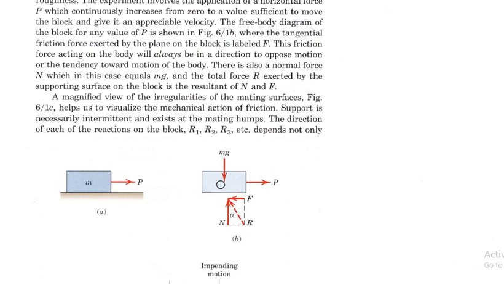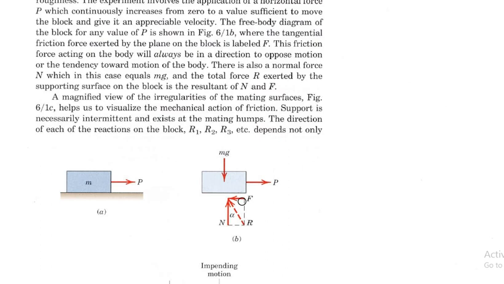The basic concept here is that even though our surface looks very smooth, there are some undulations, ups and downs, on the surface that eventually form the normal reaction and the frictional phenomena, and the resultant of this normal reaction and friction is known as R. If we divide the whole surface into small points according to the ups and downs, then this resultant can be distributed as R1, R2 and R3.